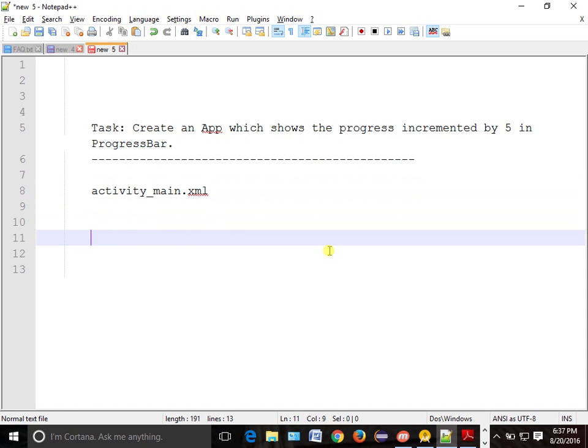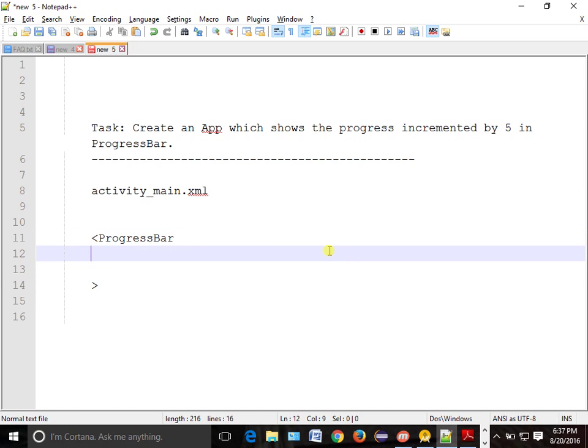We will create one progress bar here. As we want to make it complete, we will make its width match_parent, because we want to make the complete screen your progress bar.